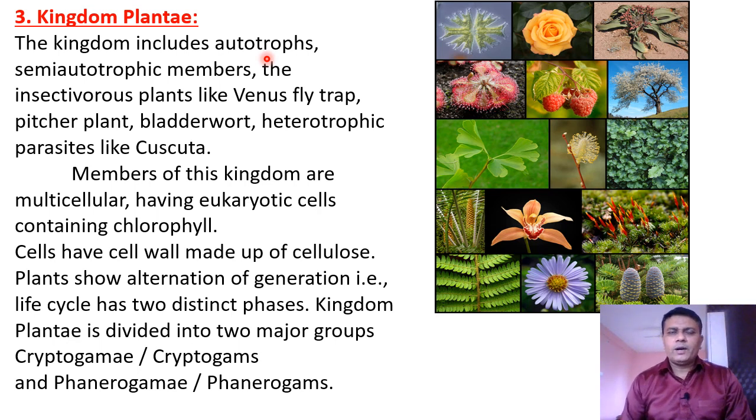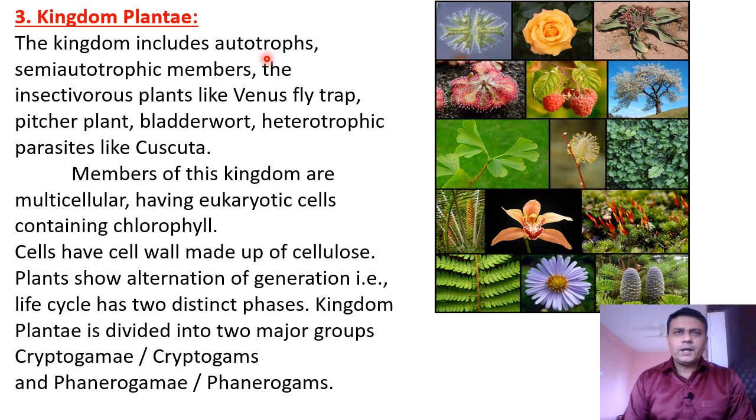Such plants are called autotrophs, or they show autotrophic mode of nutrition. Autotrophs are of two types, that is photosynthetic autotrophs, meaning the plants produce their own food material with the help of sunlight, water, carbon dioxide, and in the presence of chlorophyll.